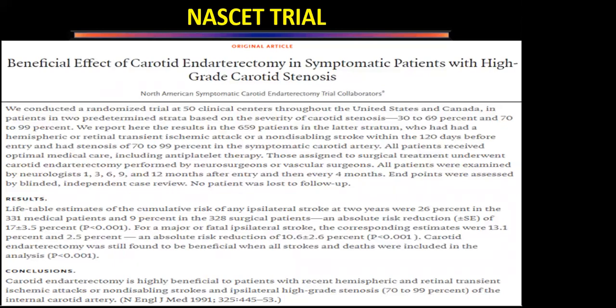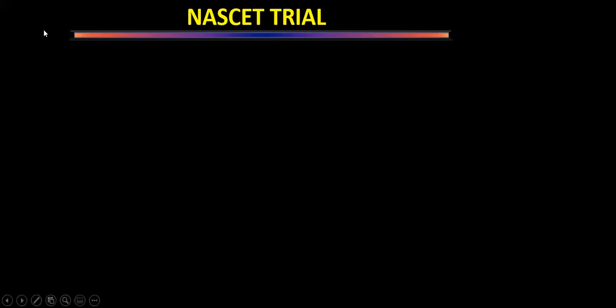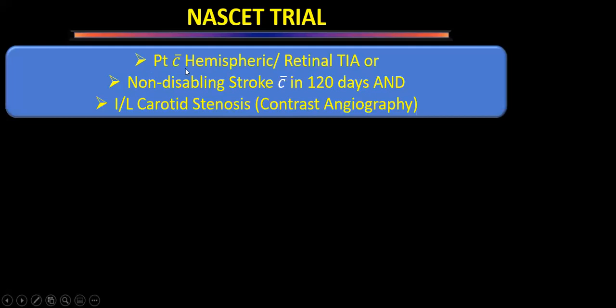Second one is the North American Symptomatic Carotid Endarterectomy Trial. So here also symptomatic patients were studied, and they were randomized between the best medical management and carotid endarterectomy. These patients had hemispheric or retinal transient ischemic attack, or non-disabling stroke within 120 days, and ipsilateral carotid stenosis.